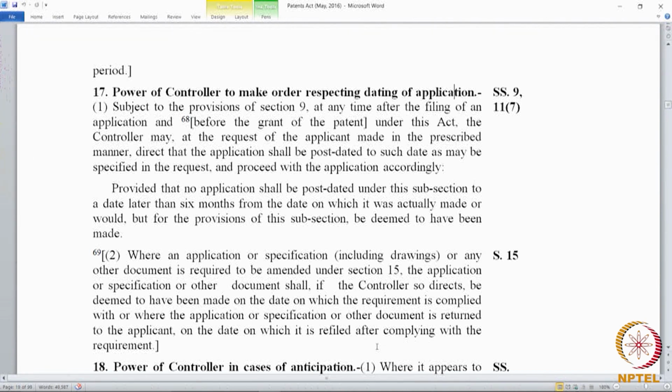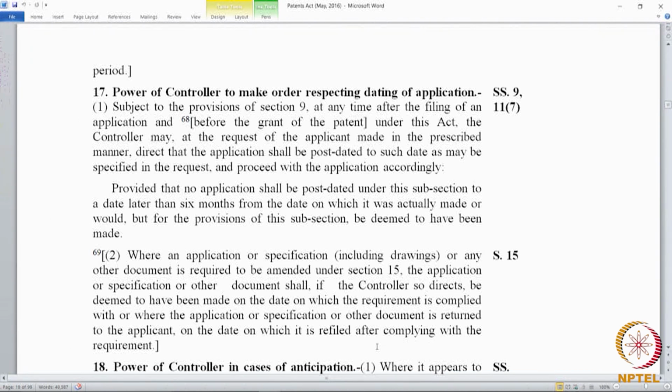So, if a request is made by the applicant saying that I do not want my earlier priority, I want the priority from a later date, it is called post dating. It is done voluntarily for whatever reason. The disclosure may not have been perfect for whatever reason, or it is difficult for the applicant to show fair basis because the disclosure was not good, or they do not want any disclosure they made in the provisional to be later published. Whatever be the reason, the applicant may do it, and there is a risk in post dating.